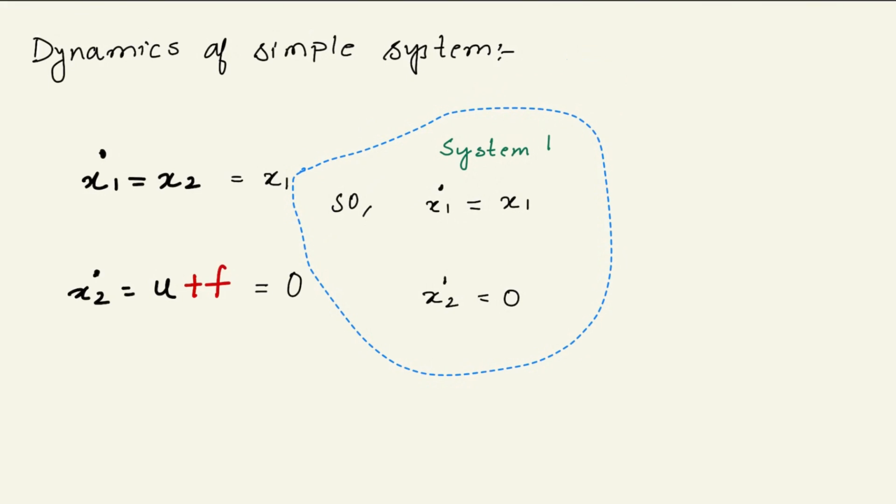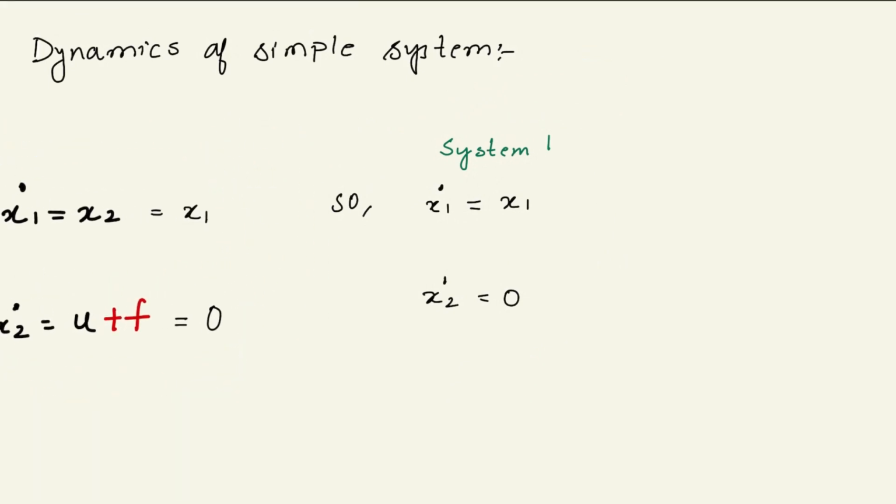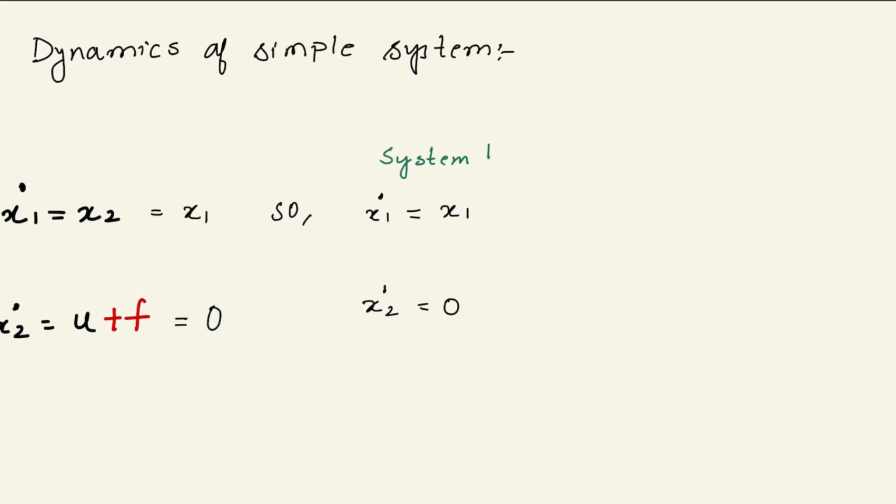In this system, let us consider x1 dot equal to x1 and x2 dot equal to 0. This is an imaginary system where x1 dot equal to x1. The meaning of this system is that the velocity at any position is equal to the position. So say the body is at plus 10 units from the origin, then the velocity will be plus 10 units.